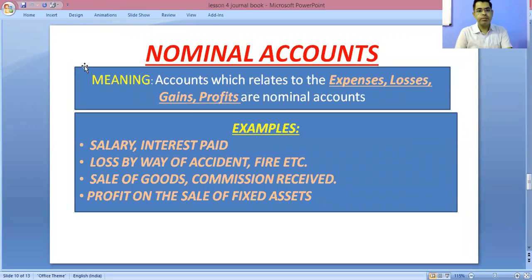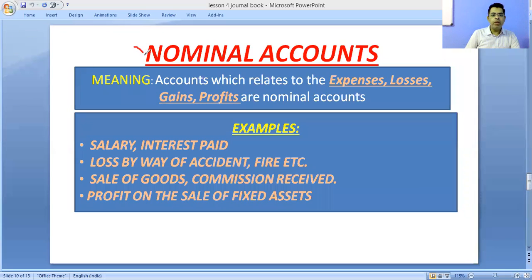Now, third account, that is a nominal account. Now, nominal accounts relate to what? Expenses, losses, gains, and profits. Means in your business organization, you have to incur some kind of expenses. There may be some losses also in your business organization. There may be some gains and profits.